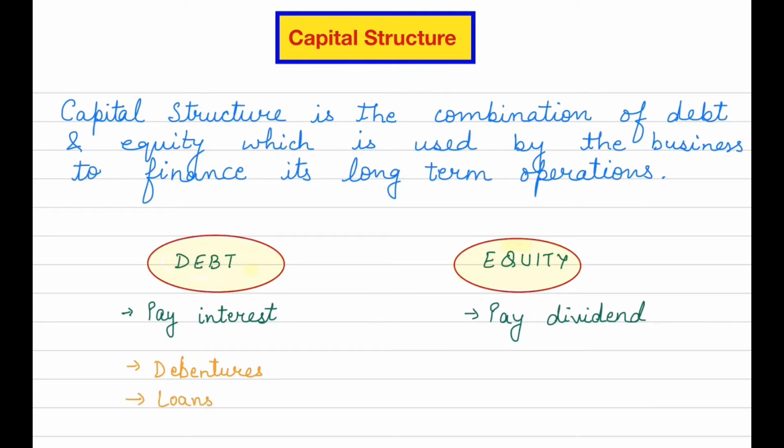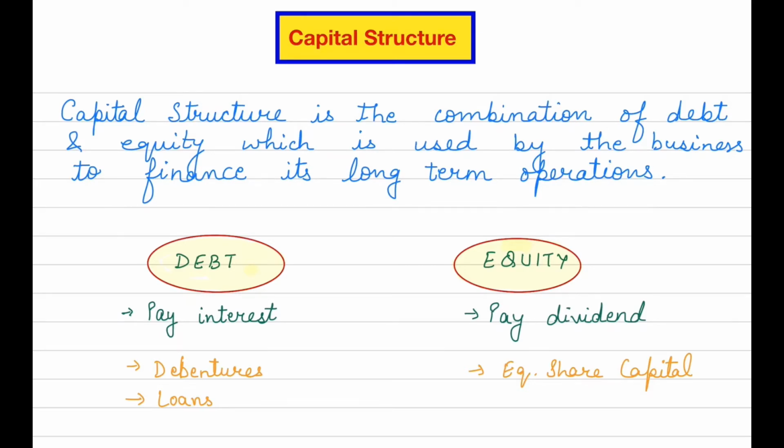Any kind of long-term loans you can take, and then you will have to pay interest on it. So they will come under debt. Now what about equity? Under equity we will have equity share capital, and whenever we issue shares we have to pay dividend on them. So equity means the equity share capital basically.